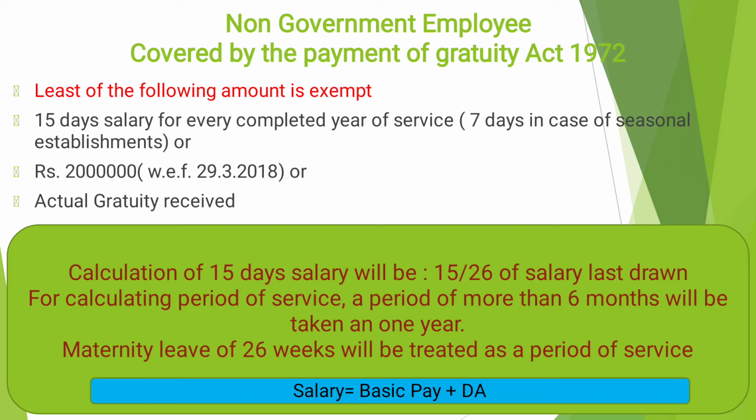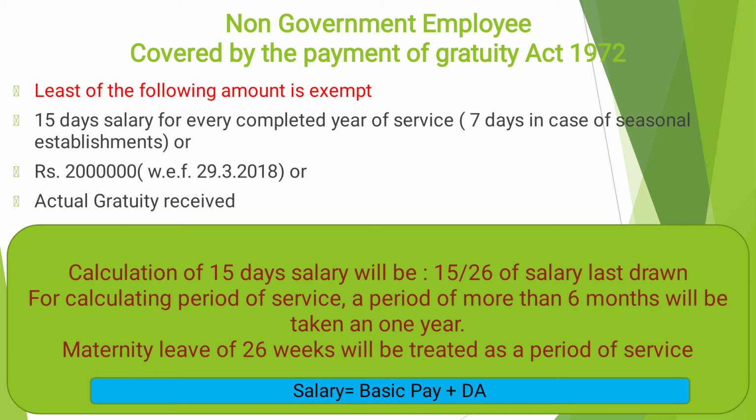So what are the three elements? First one, actual gratuity received. It's given in your problem, no need to discuss more. Second one is the statutory limit, which was decided with effect from 29 March 2018. Before that, the amount was different, like 10 lakh or something like that. Now we have a statutory limit of 20 lakh. So two limits we have: actual gratuity received and 20 lakh.